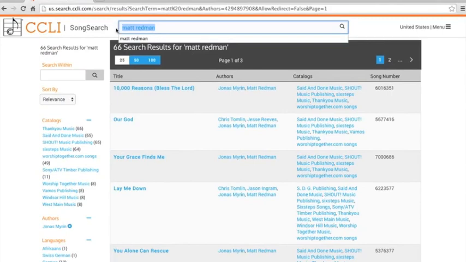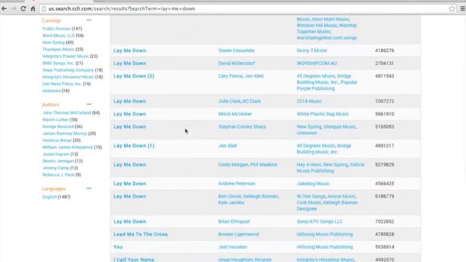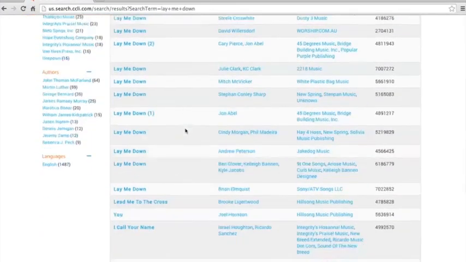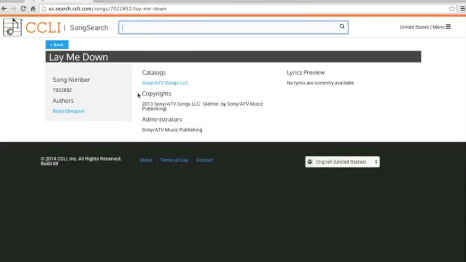So I see the third song or fourth song down, Lay Me Down. Let's try that. So as a song title, it's the first one that comes up. If you scroll down, let's say that you're actually looking for the Brian Elmquist version. So that one right here, when you click on that, you'll bring up this information about the song.